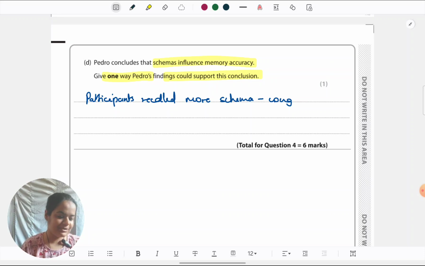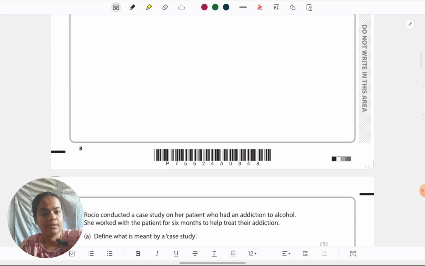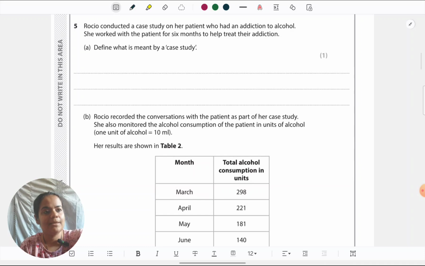Let's go to the next section. That as such completes this situation. We have a new situation. I want to complete this entire section in this lesson. So what I'll do is we'll do the next section properly, and for the 12 marker I'll just give you an outline. If you want details on how to write the 12 marker, there's already a video on my channel. You can go to Edexcel GCSE playlist, in which I've explained thoroughly how to answer the 12 marker. You'll get good points over there. I've actually written out one 12 marker in that. So this time I'll give you the points. You can phrase it how I've phrased in that video.